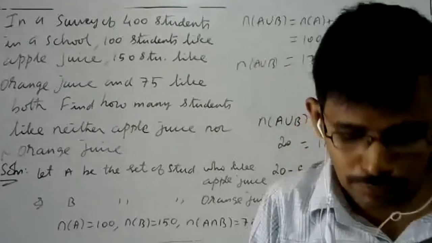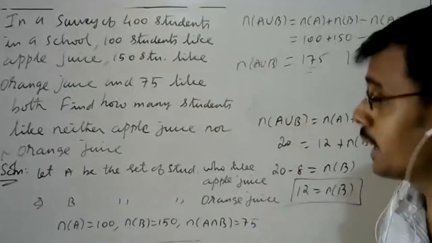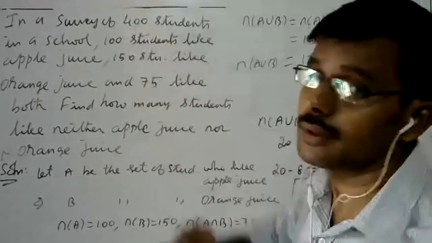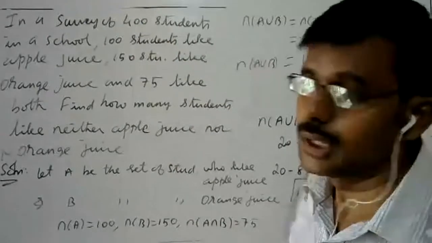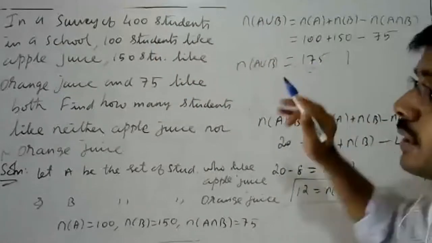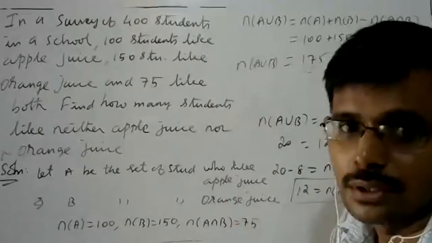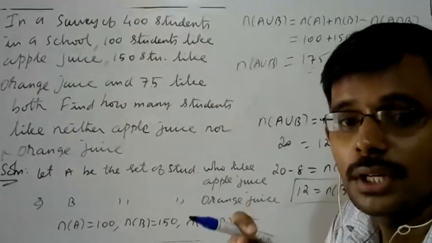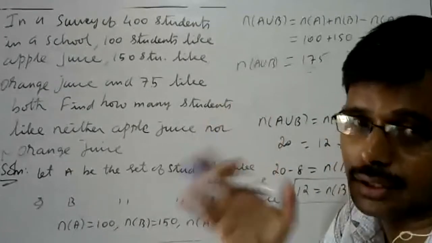So how to find out the answer? Totally, how many students are there? 400. In this 400, 175 students are liking at least one. That means the remaining students do not like anything.